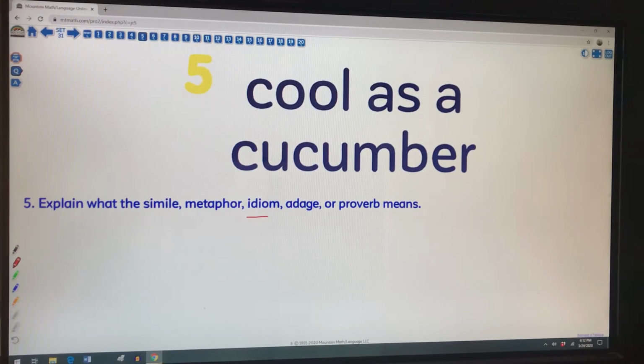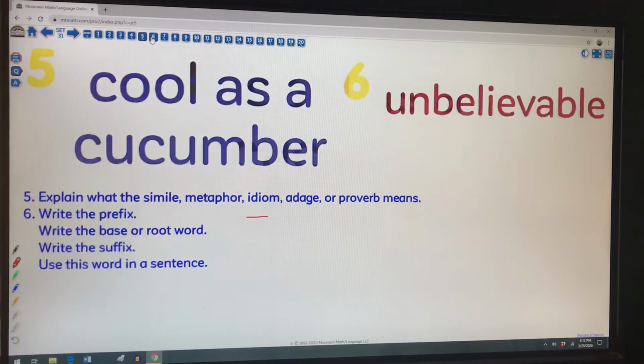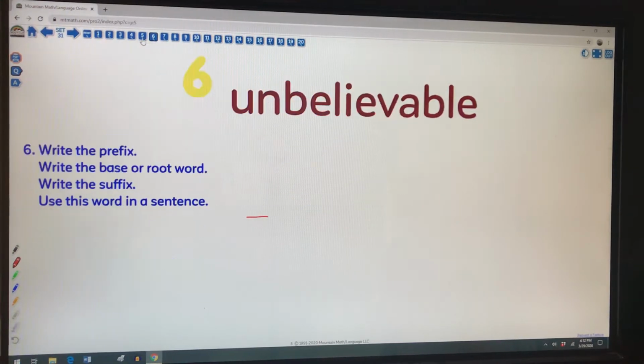Think about something that is super cool, something that is cool in terms of its hip nature, sunglass wearing, maybe able to be friends with everyone, not get in a panic, someone who doesn't fall under pressure, something or someone cool as a cucumber, someone who's very cool. Maybe someone who doesn't panic in situations of duress.